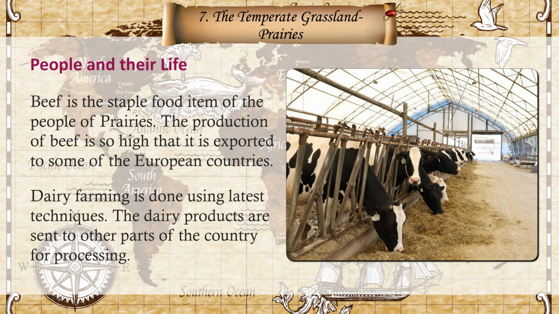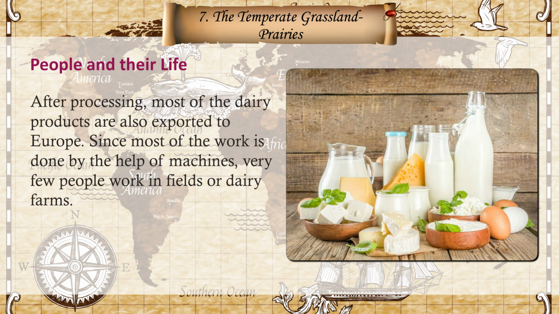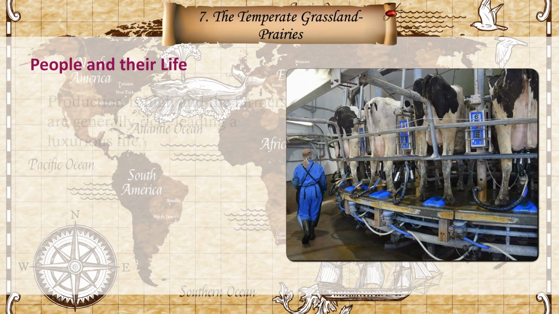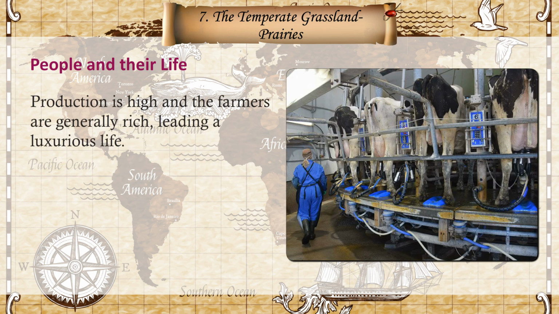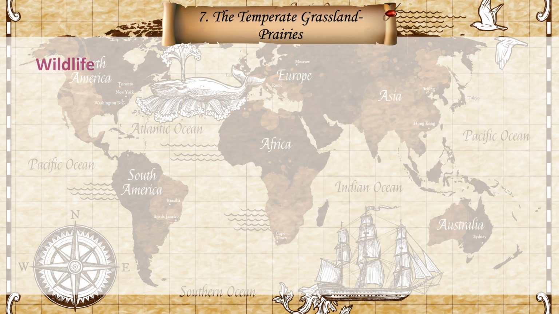Dairy farming is done using latest techniques. The dairy products are sent to other parts of the country for processing. After processing, most of the dairy products are also exported to Europe. Since most of the work is done by the help of machines, very few people work in fields or dairy farms. Production is high and the farmers are generally rich, leading a luxurious life.